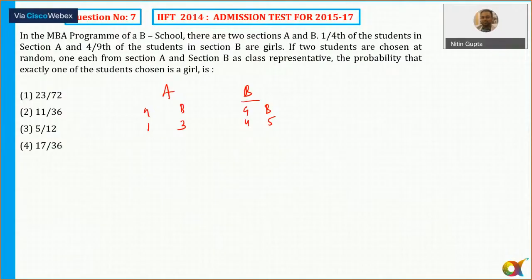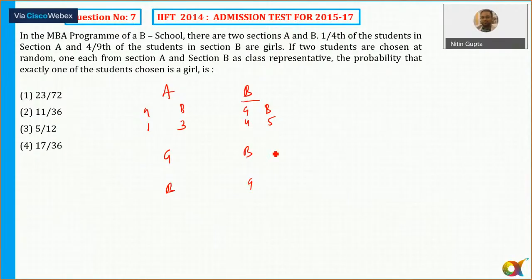If 2 students are chosen at random, one each from section A and section B, the probability that exactly one of the students chosen is a girl. We need exactly one girl. So I can say girl from A and boy from B, or boy from A and girl from B.